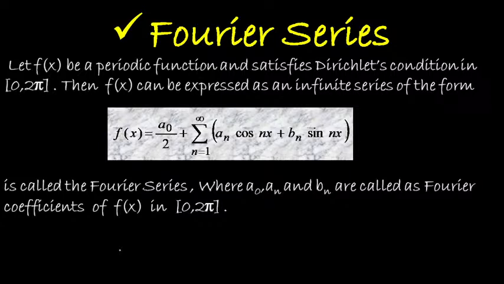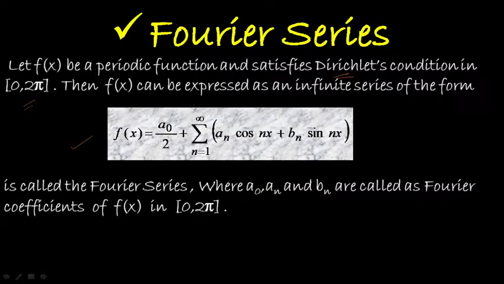In short, we can say a Fourier series is expressed in terms of sine and cosine functions. So let me have a short look over the mathematical definition of Fourier series. Let f of x be a periodic function and satisfy Dirichlet conditions in the interval 0, 2 pi. Then f of x can be expressed as an infinite series of the form f of x is equal to